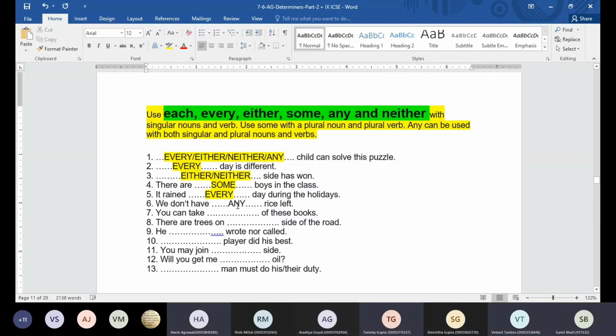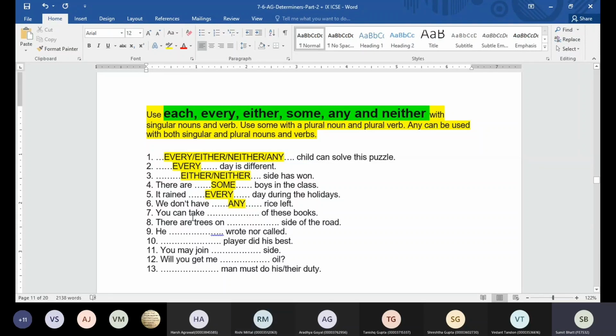Sir, in the fifth one, neither can also come. No, neither will not be used that way. It rains neither day during the holidays, not really. Sir, we can use each. Each day is going to be when we are specific, like we were on holiday for 7 days. It rained dash day during the holidays. Then I'm going to use each.